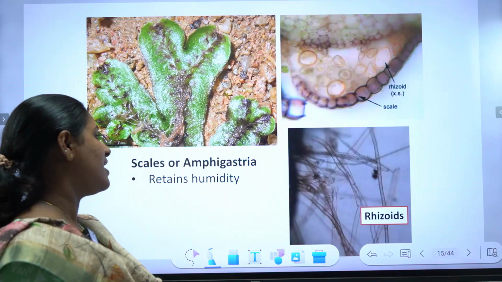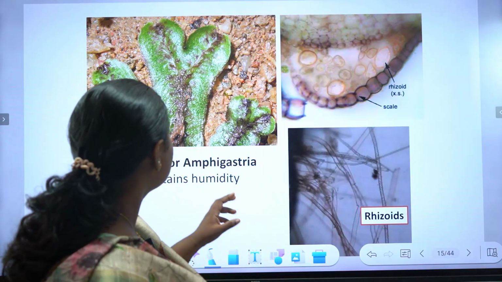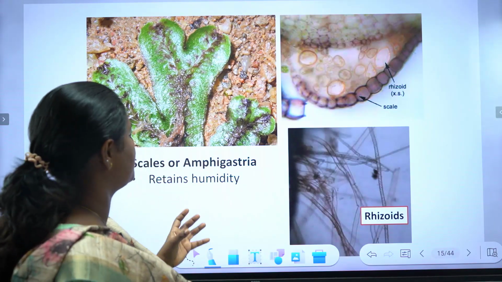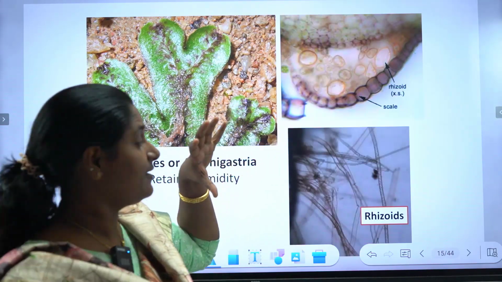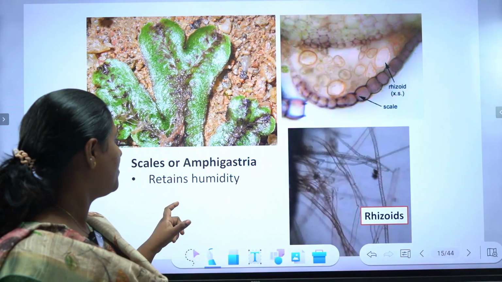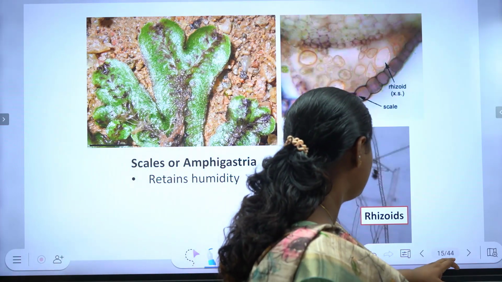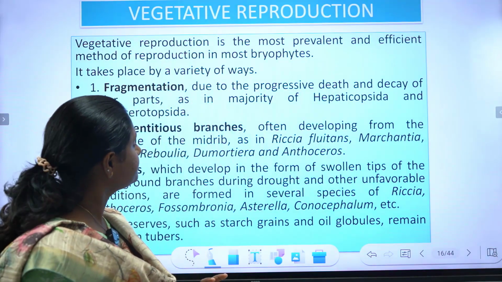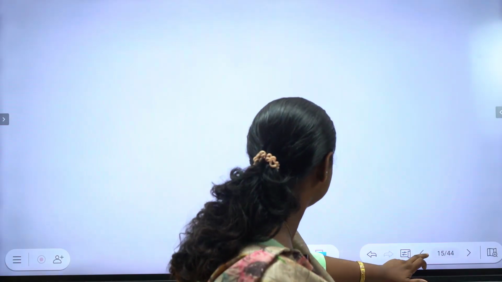The scale or amphigastria. What is scale? These are the scale-like structures. So their main function, these are formed on the ventral side. Their main function is to retain the humidity. Okay, the scales or amphigastria have the function to retain the humidity. And we will look in detail about the scales in the coming slides.